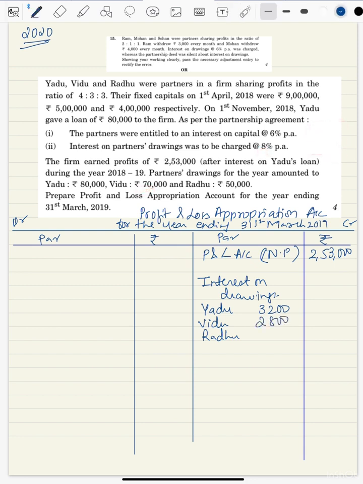Same way, if you do it for Radu as well, 8% of 50,000 is 4,000, and half of 4,000 is 2,000. So let us add all these values. You will get 3,200 plus 2,800 plus 2,000, which is 8,000. This is the total value of interest on drawings.